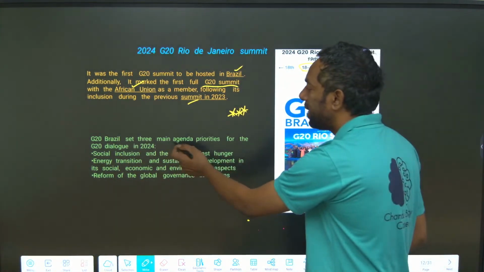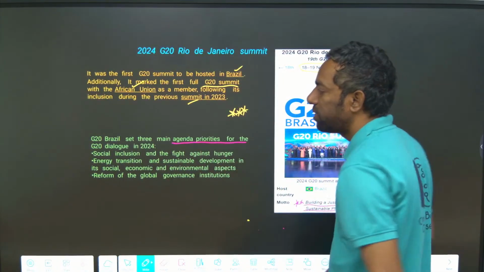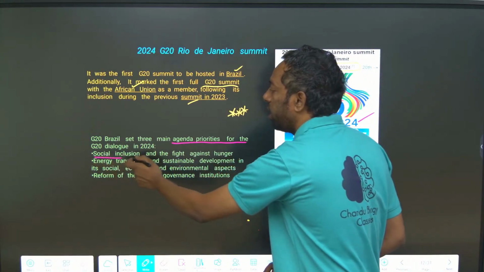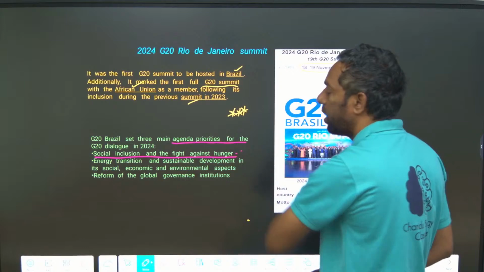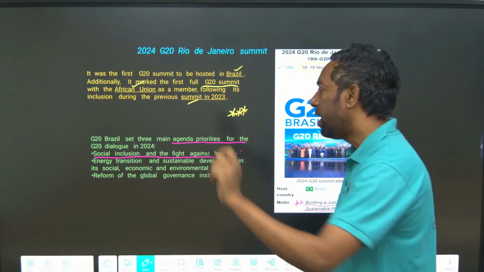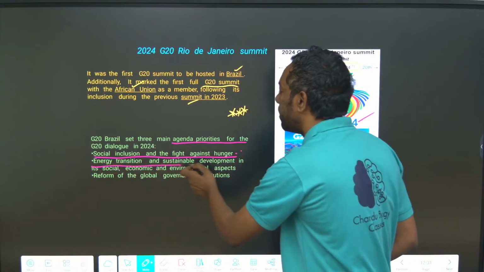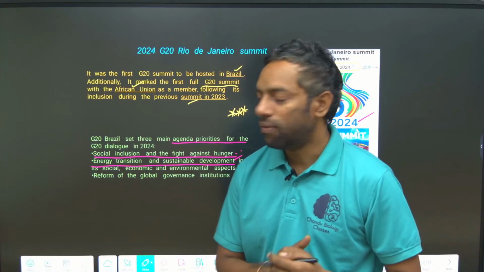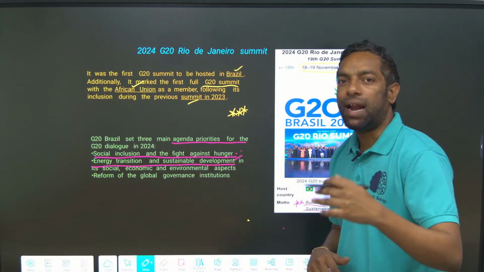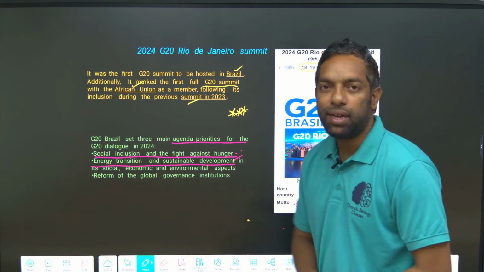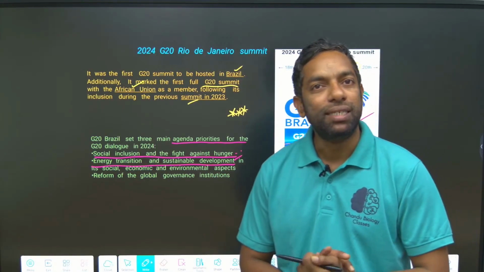Brazil set three main agenda priorities for 2024. What are they? Social inclusion and the fight against hunger, and energy transition and sustainable development. These are the main objectives of the 2024 G20 Summit.